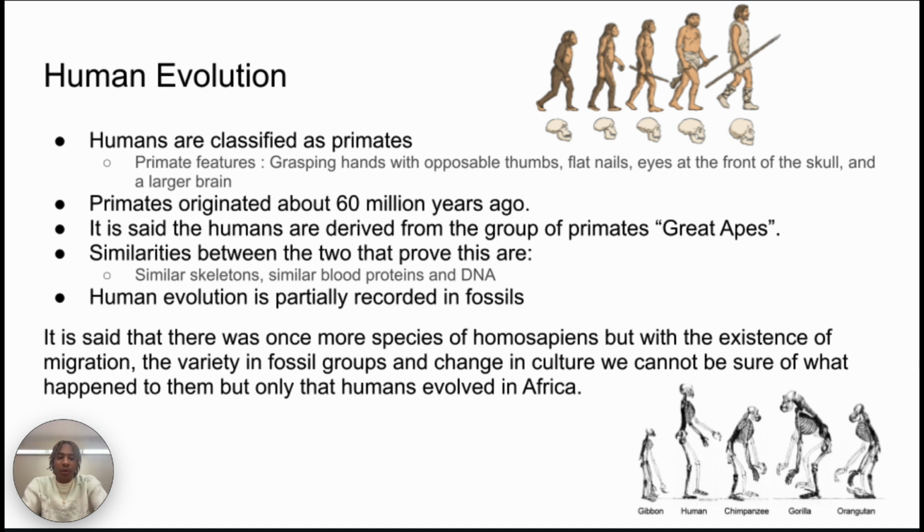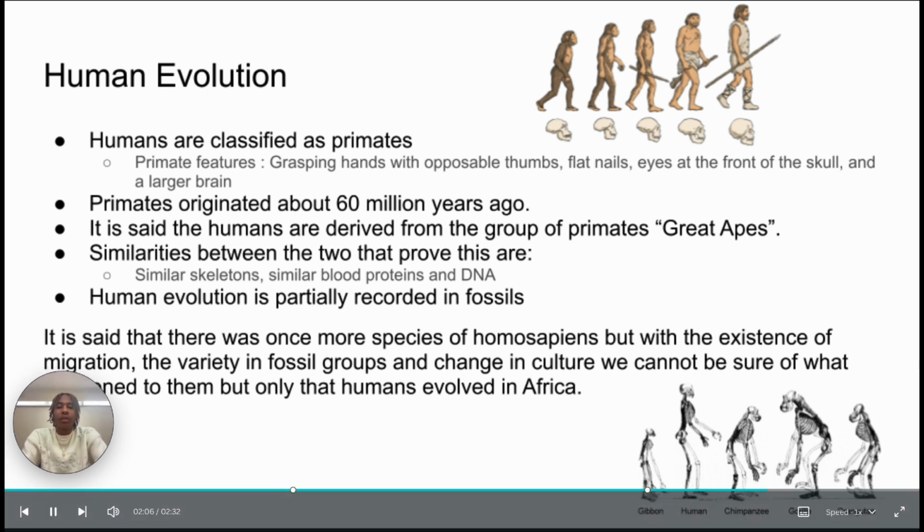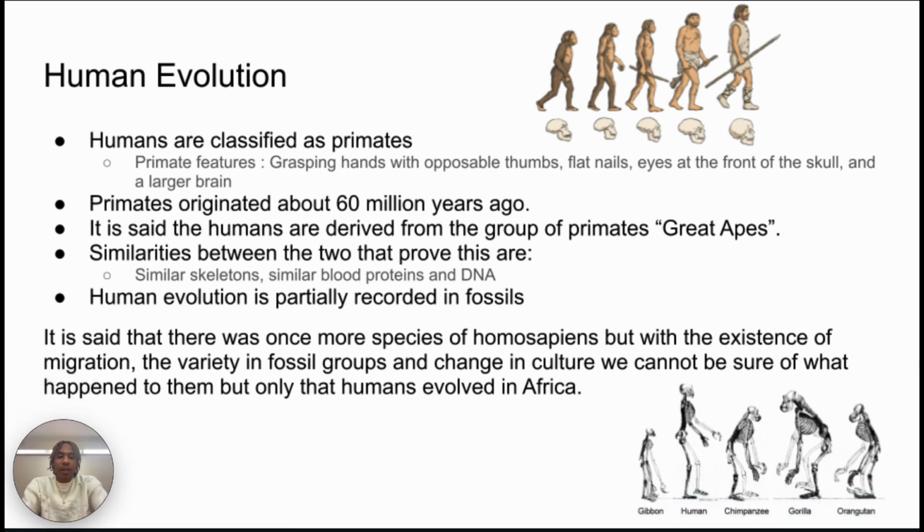It is said that humans are derived from the group of primates, the great apes. The similarities to prove that are that we had like similar skeletons, similar blood proteins, and DNA. Human evolution is partially recorded in fossils. And it is said that there was once more species of Homo sapiens, but with the existence of migration, the variety of fossil groups, and the change in culture, we cannot be sure what happened to them, but we can only be sure that humans evolved in Africa.